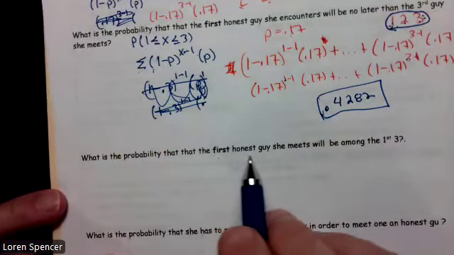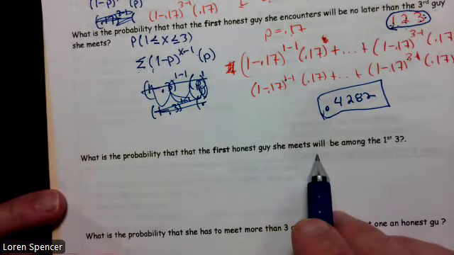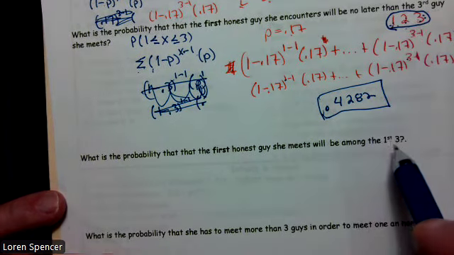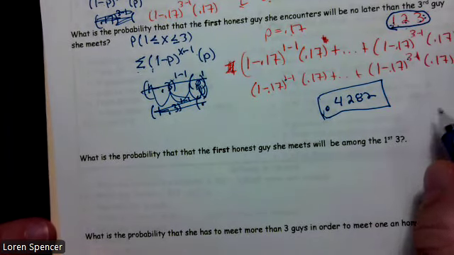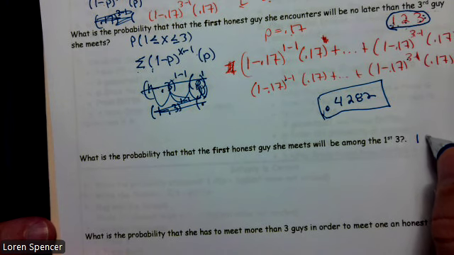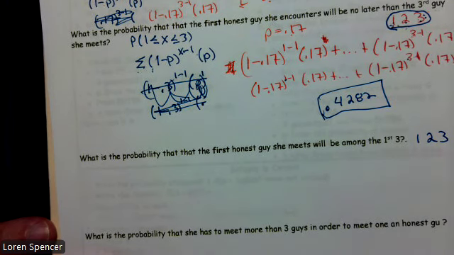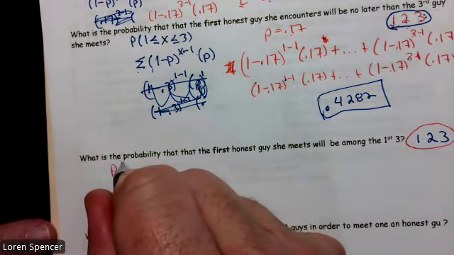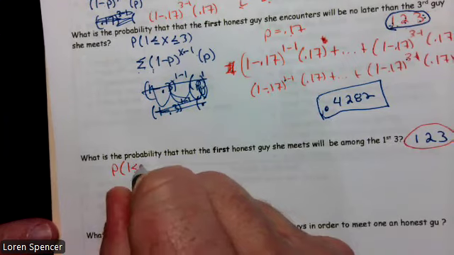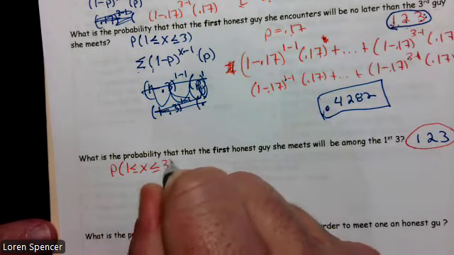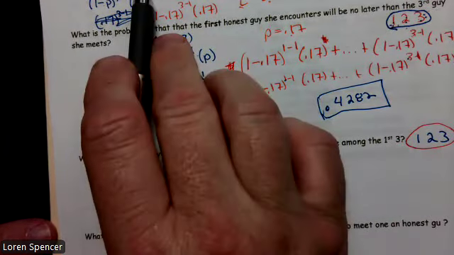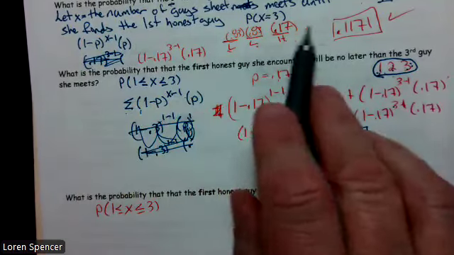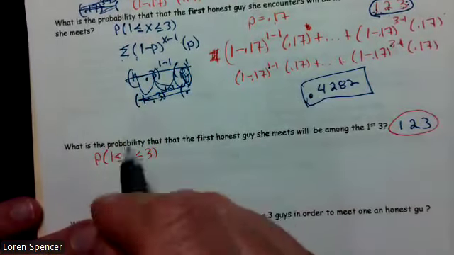All right, what's the probability the first honest guy she'll meet will be among the first 3? Well, that's exactly the same thing as what we just did. No later than the first three means it had to be in the first three. That it's among the first three. That's exactly the same thing. So there's my number line. My probability statement, the probability is 1 is less than or equal to x is less than or equal to 3. We've already defined x. We said x is the number of guys she has to meet until she finds the first honest guy.